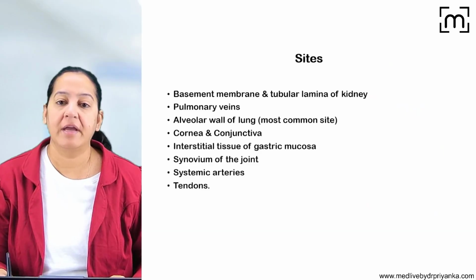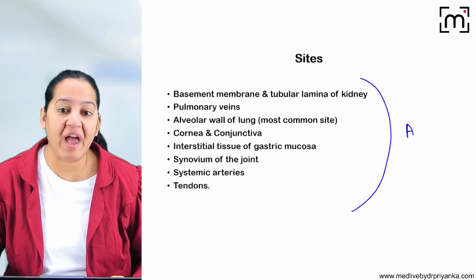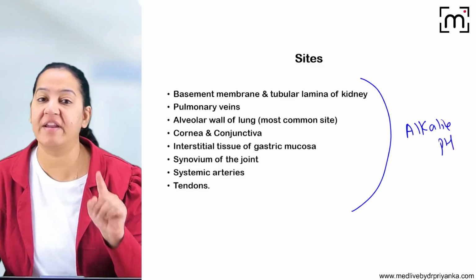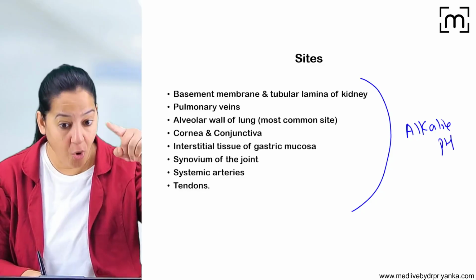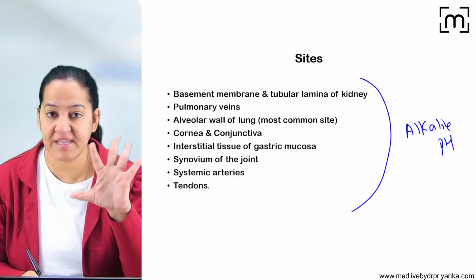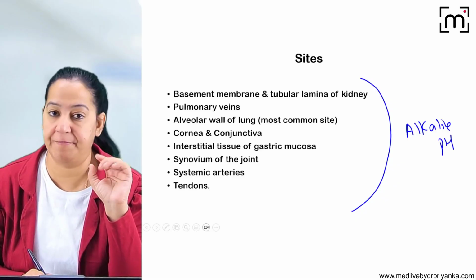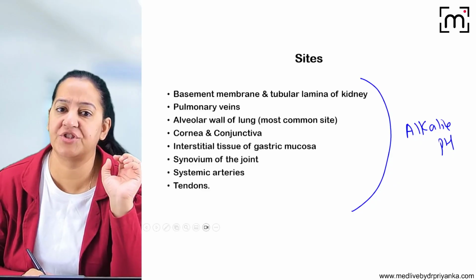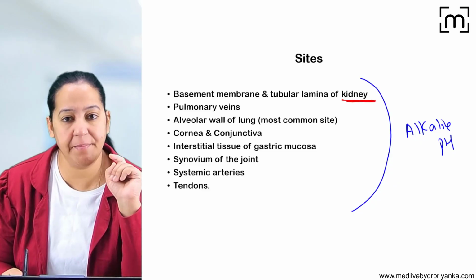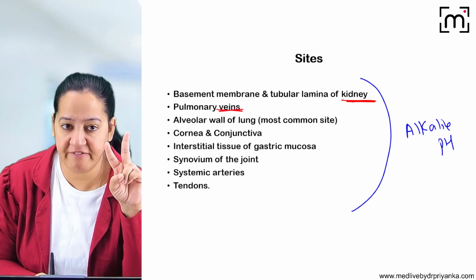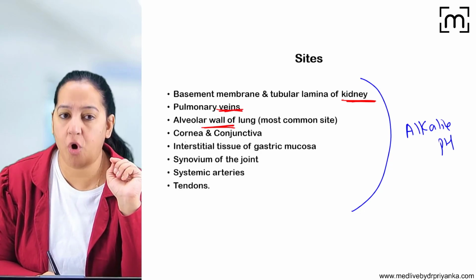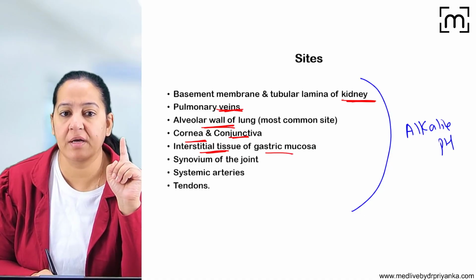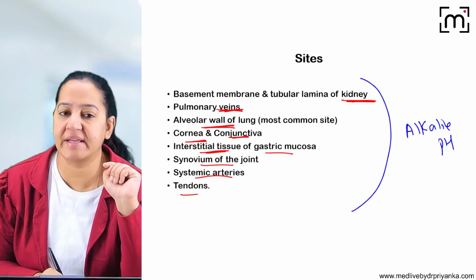Now what are the sites? In the human body, these are the organs which have alkaline pH because they lose acid. That's why whenever the calcium level is high in the blood, in all these organs there can be metastatic calcification. These are healthy tissue, not dead or degenerated, in contrast to dystrophic calcification. They have alkaline pH. So examples are the kidney, the basement membrane and tubular lamina of the kidney, pulmonary veins, alveolar wall of the lung, cornea, conjunctiva, gastric mucosa, synovium of the joint, systemic arteries and tendons.